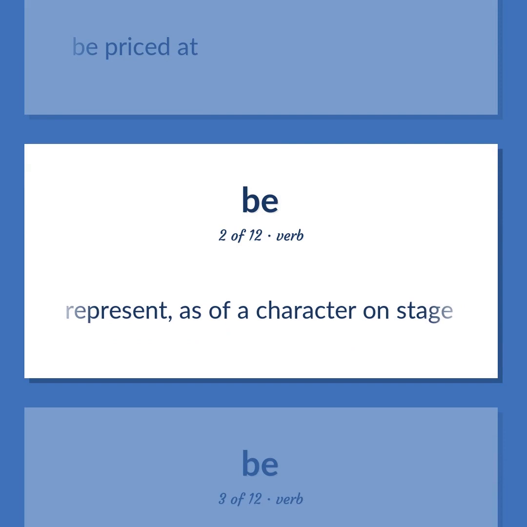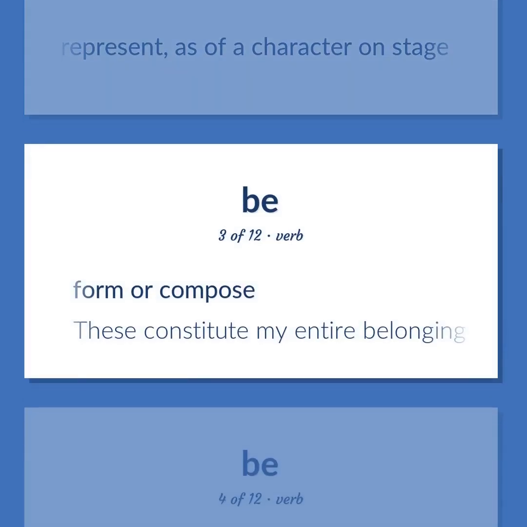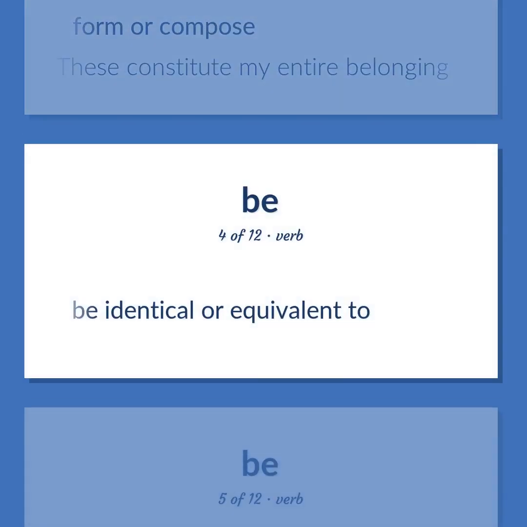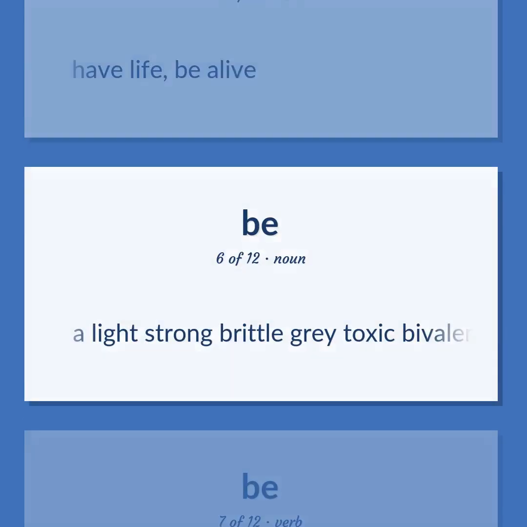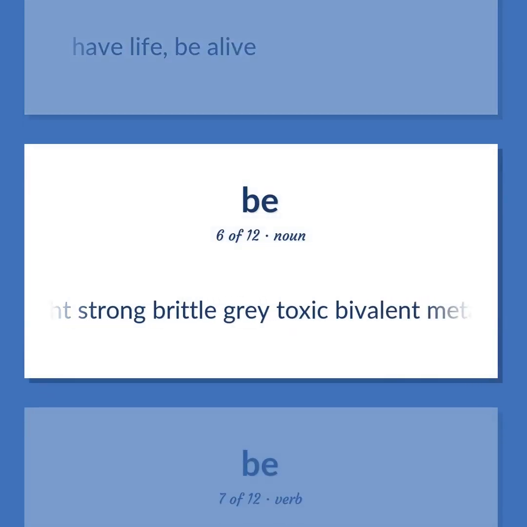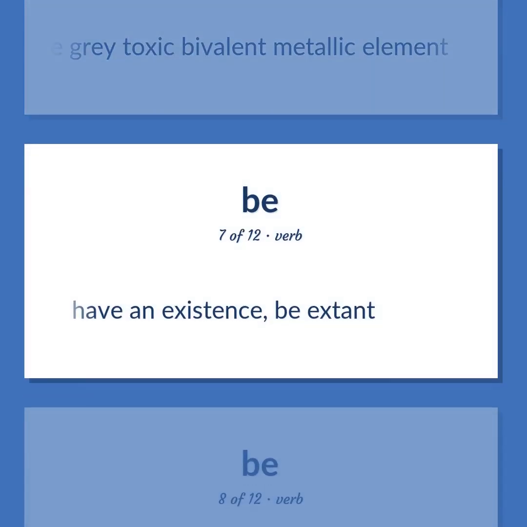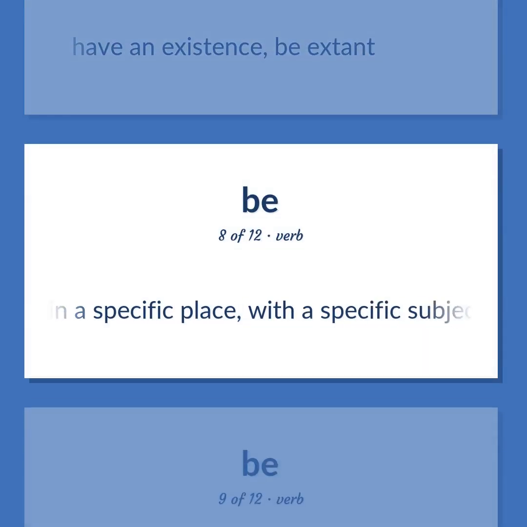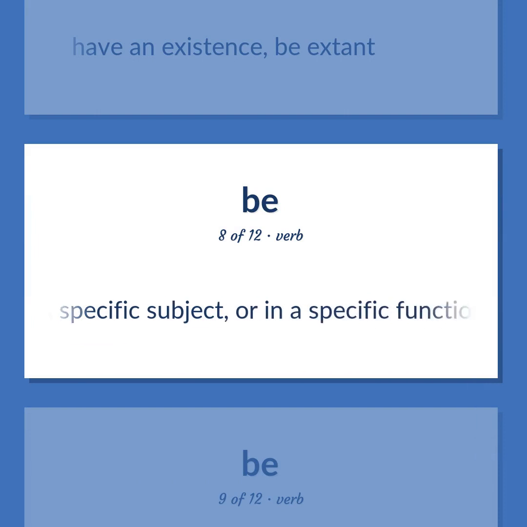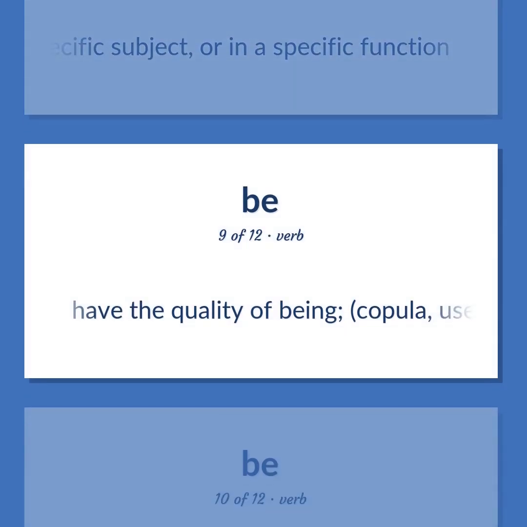Represent, as of a character on stage. Form or compose. These constitute my entire belonging. Be identical or equivalent to. Have life, be alive. A light, strong, brittle gray toxic bivalent metallic element. Have an existence, be extant. Work in a specific place, with a specific subject, or in a specific function. Have the quality of